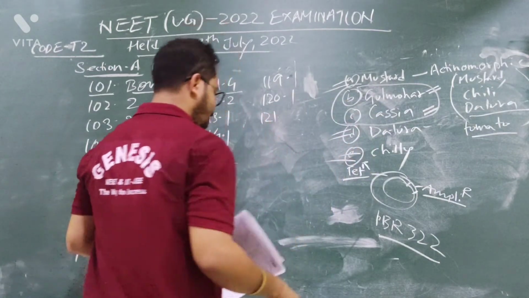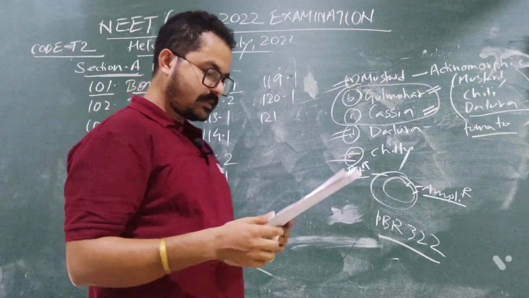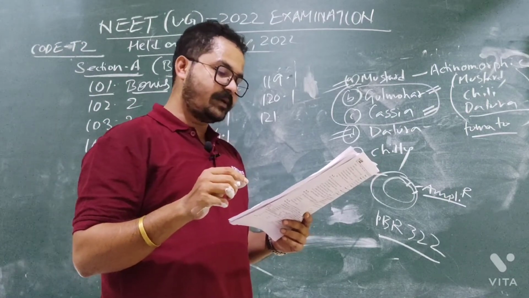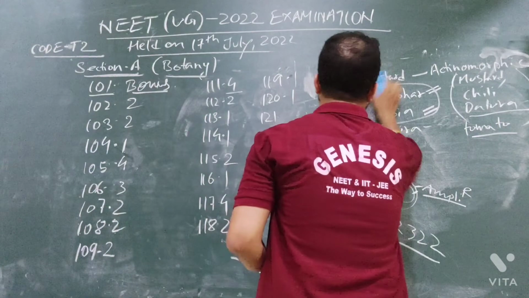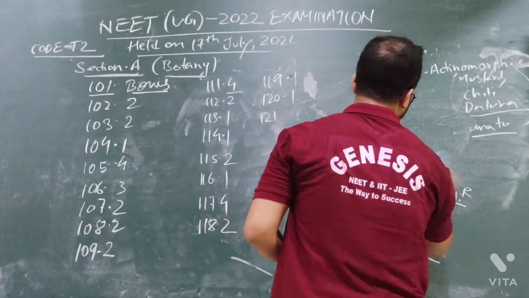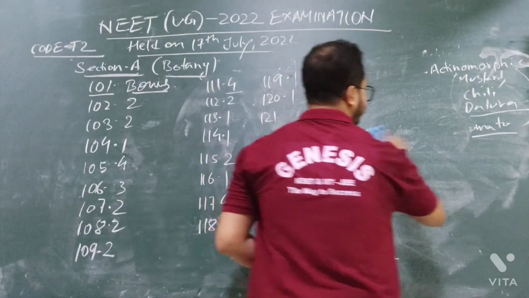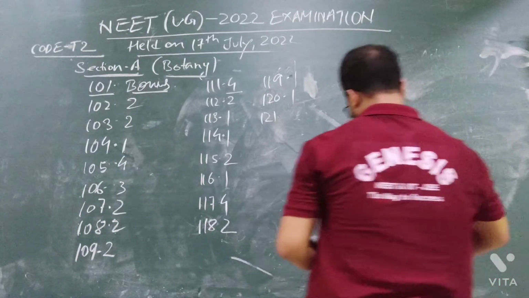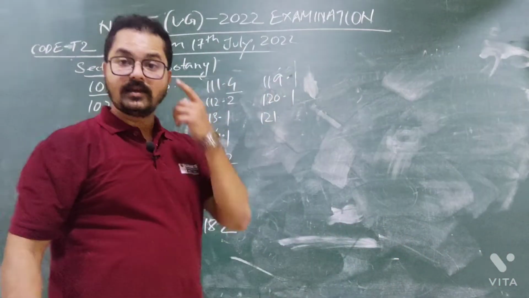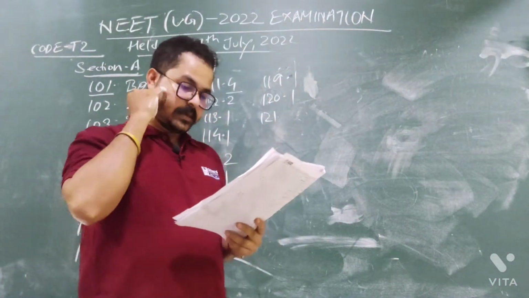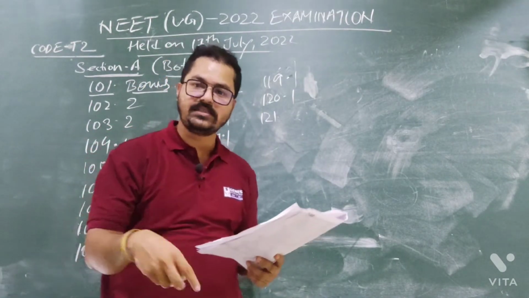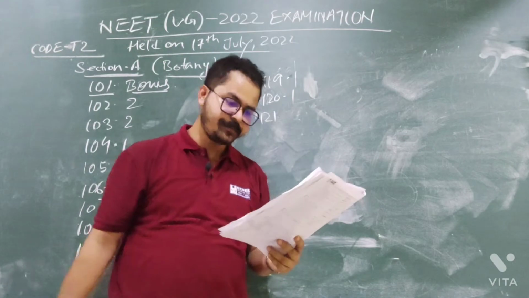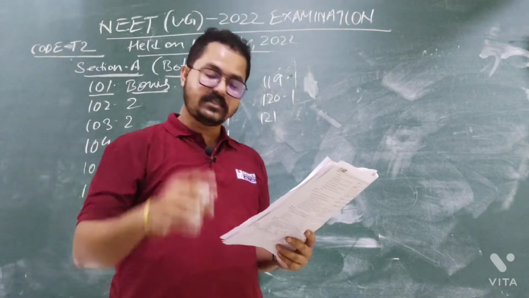Question number 121. Which one of the following statements cannot be connected to predation? Predation means predator: the relation between the predator and prey, like deer and tiger. It might lead to extinction of a species. Predation leads to extinction of a species. It may. You need to find out the incorrect statement.